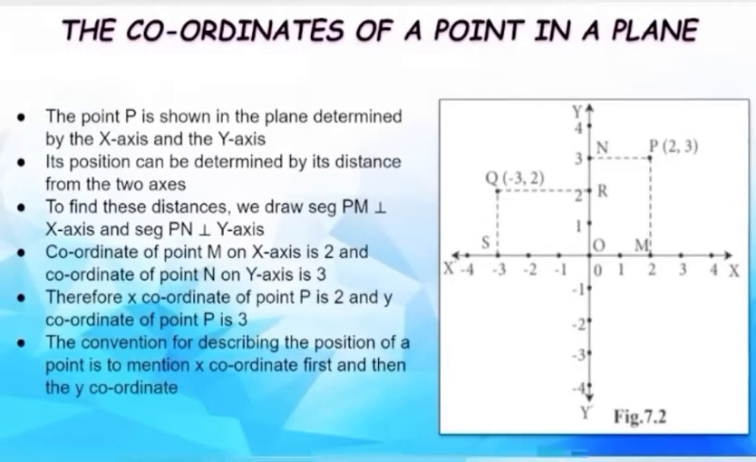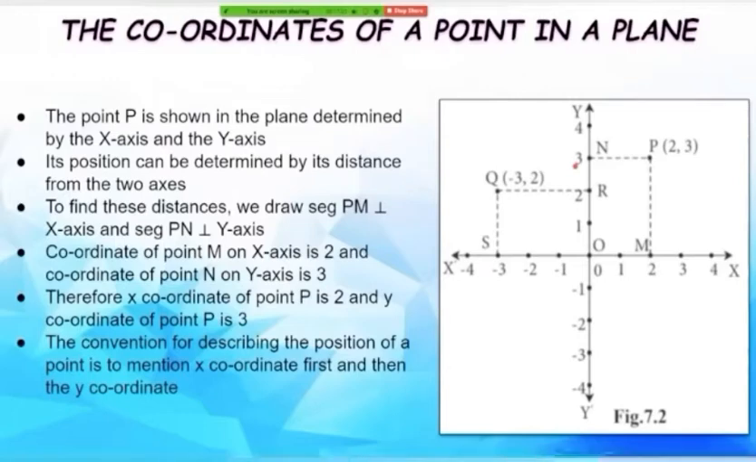So, in order to locate the point P, we need to do two things. First, from point P, we need to draw a segment towards the x-axis which intersects the x-axis at a certain point. So, from P, we draw a segment PM which is perpendicular to the x-axis and it touches or intersects the x-axis at point M. Next, from P, we again draw a segment perpendicular to the y-axis which intersects or touches the y-axis at point N. So, we have two segments here, PM towards the x-axis and PN towards the y-axis.